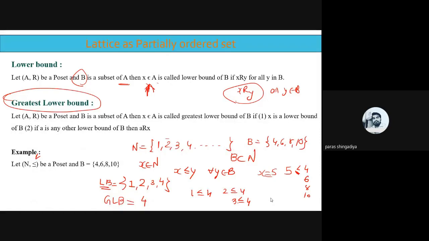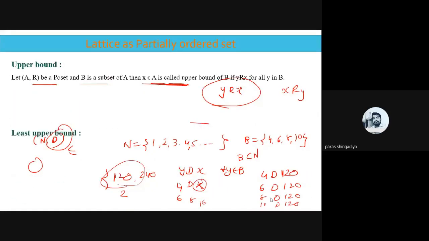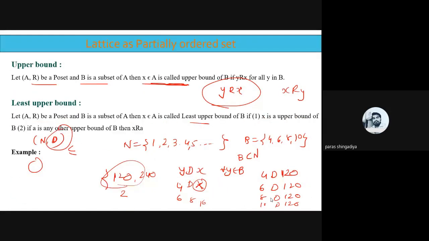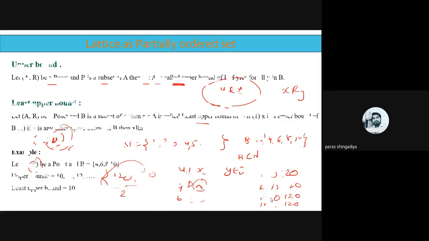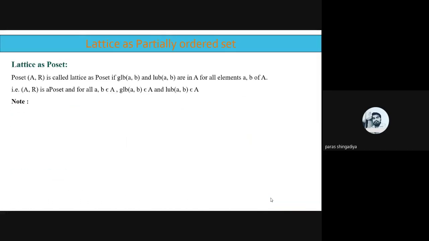In yesterday's session, we had discussed lower bound, greatest lower bound, upper bound, and the least upper bound. Both definitions we have discussed, and then we discussed examples of how we can check the upper bound and lower bound for any data as per the relation. And now today we'll discuss the next topic of this unit, that is called lattice as a poset.